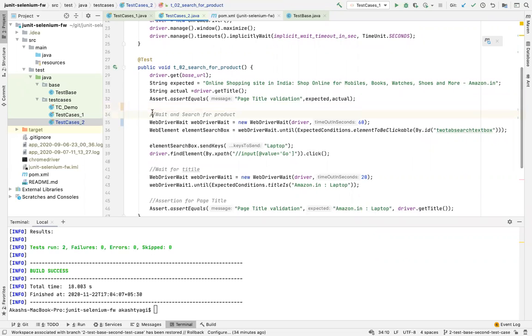So this is how you do explicit wait. Here I am using find element by xpath. I think you guys are aware what xpath is. If not, then of course we are going to do that later as well. I'm going to cover this, so you guys have to tell me as well.